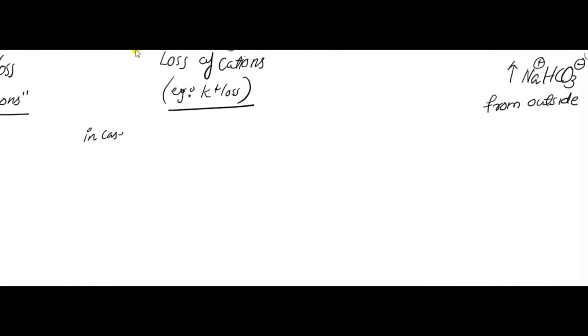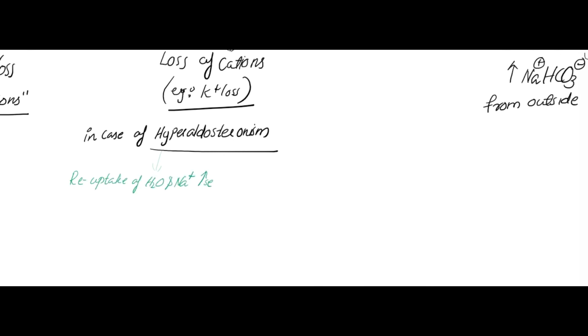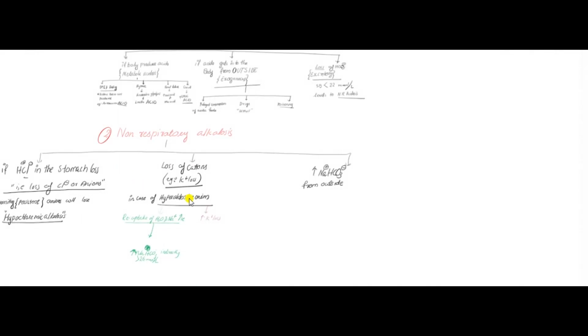In case of hyperaldosteronism, what is the function of aldosterone? It reabsorbs water and Na plus from the renal tubule, and it also excretes potassium. So it indirectly increases bicarbonate ion to greater than 26 millimole per liter. It leads to non-respiratory alkalosis.